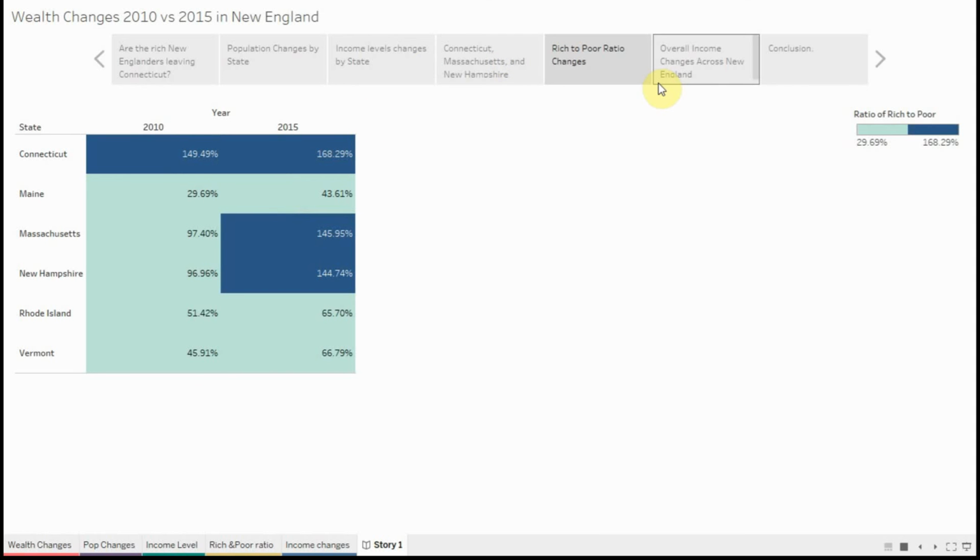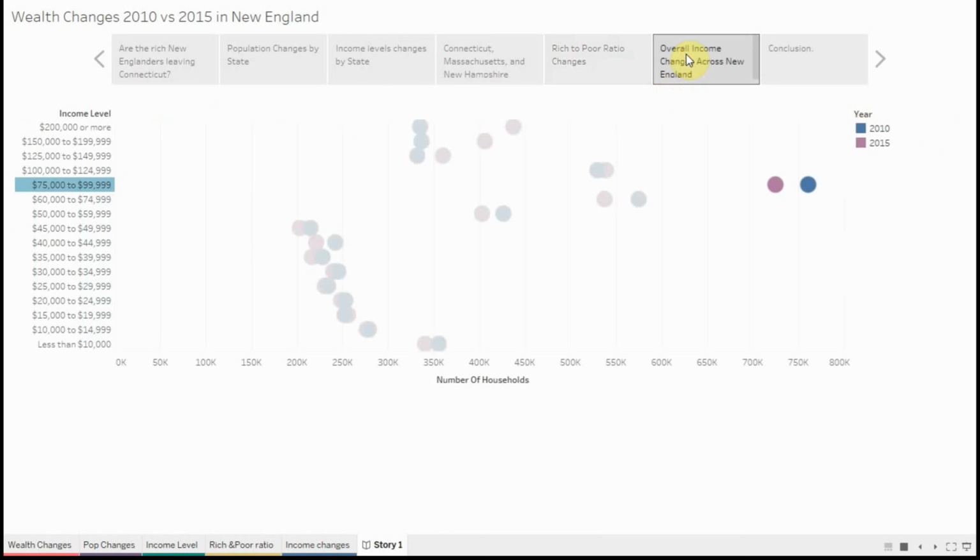So how does that actually look when we compare our income as a whole in all of New England, when we consider the middle classes and not just the poor and the rich? So when we look at the middle classes and all the classes together, you can see that we have our reported incomes of 2010, represented in the blue dots, and then we have our 2015 incomes represented in the purple dots.